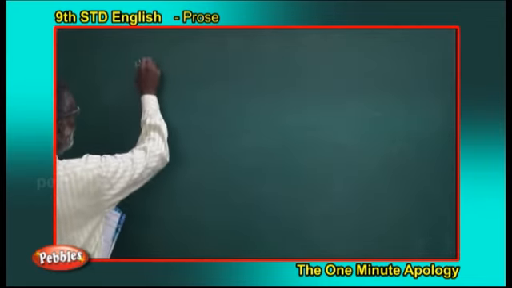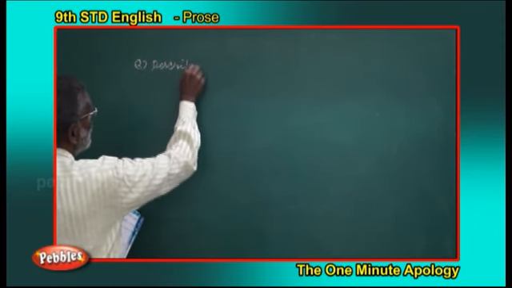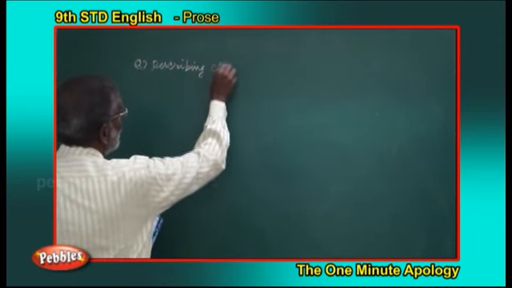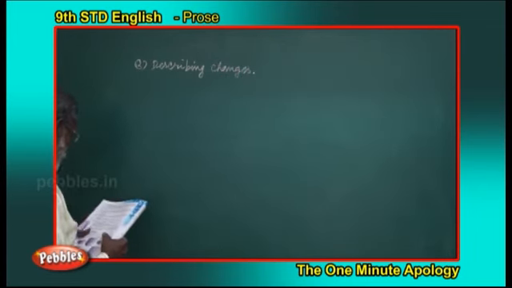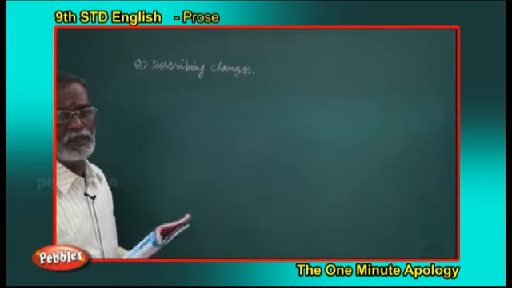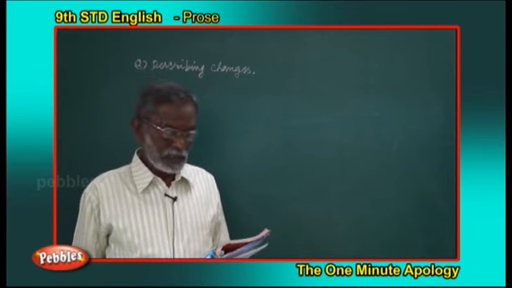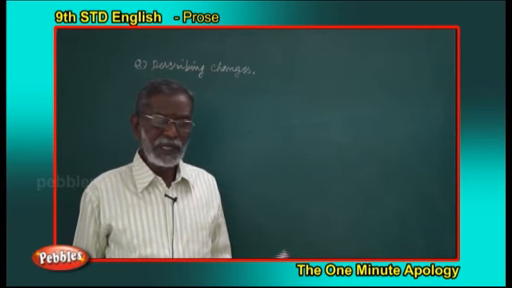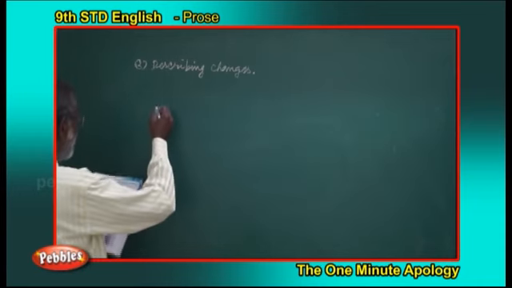Describing changes. The changes that happened in your classroom or in your school, around your studying place, can be given in passive voice. How? Let us see some examples.